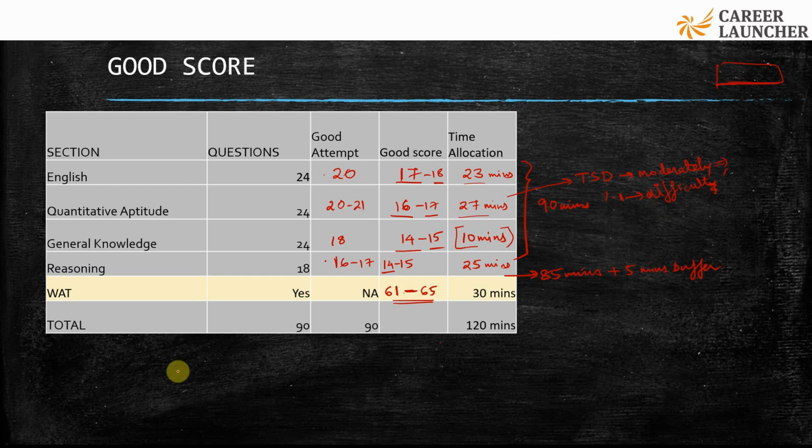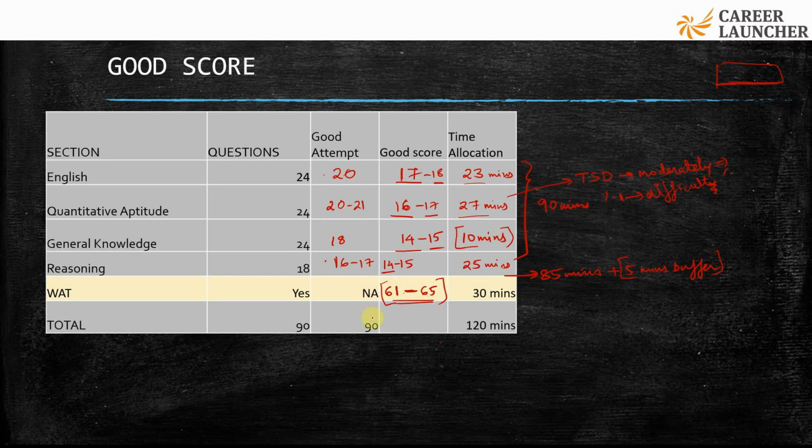You can use these 5 minutes at the end to solve questions where you feel you could get the answer within these 5 minutes, and add a couple more marks to get to your expected or a good total score.